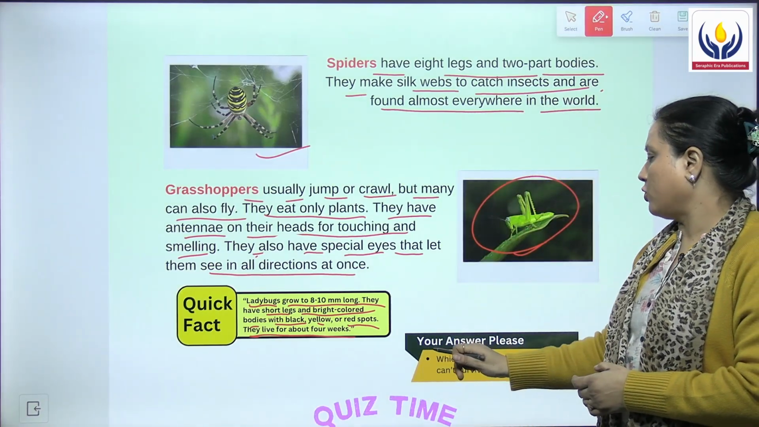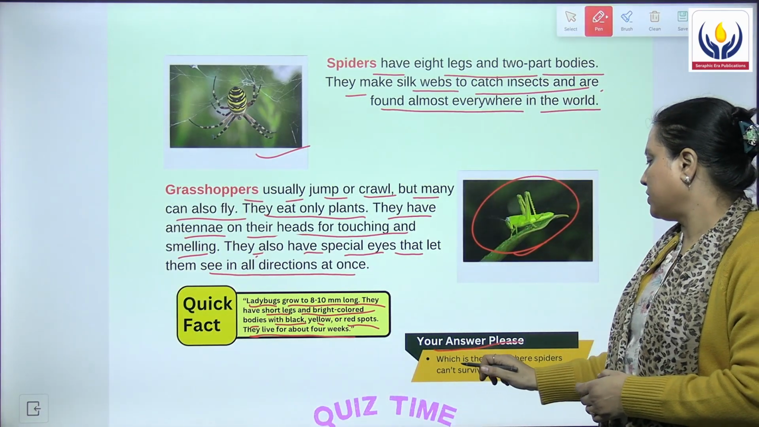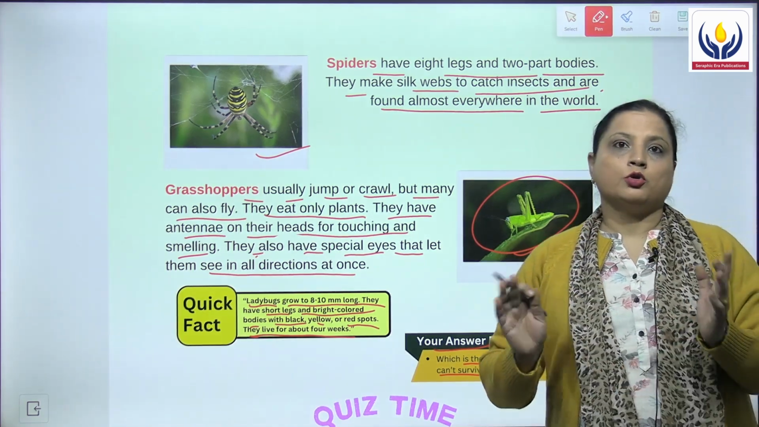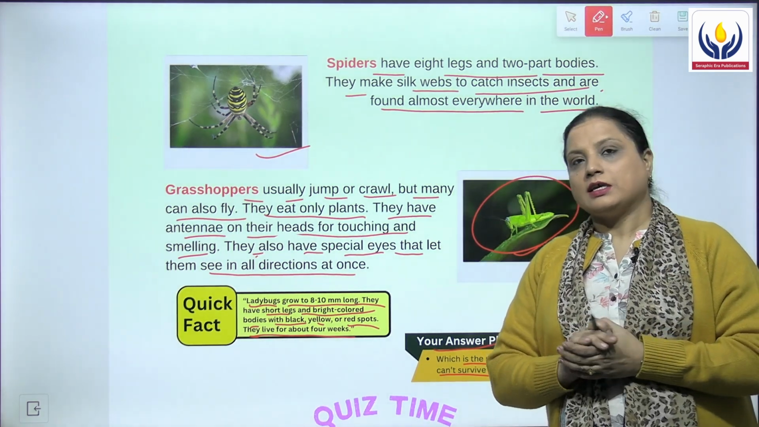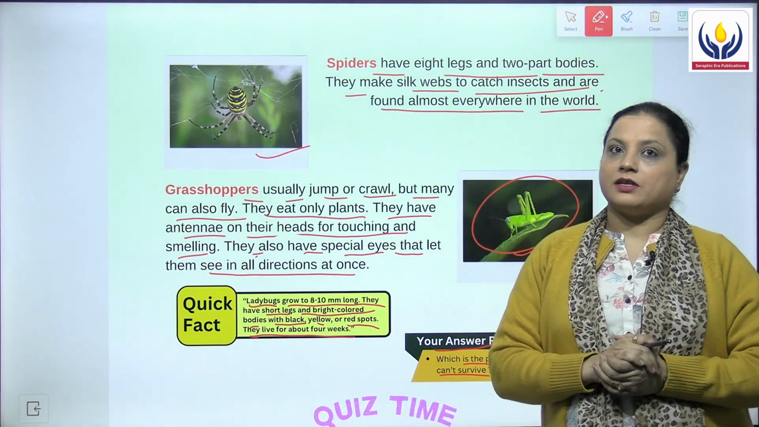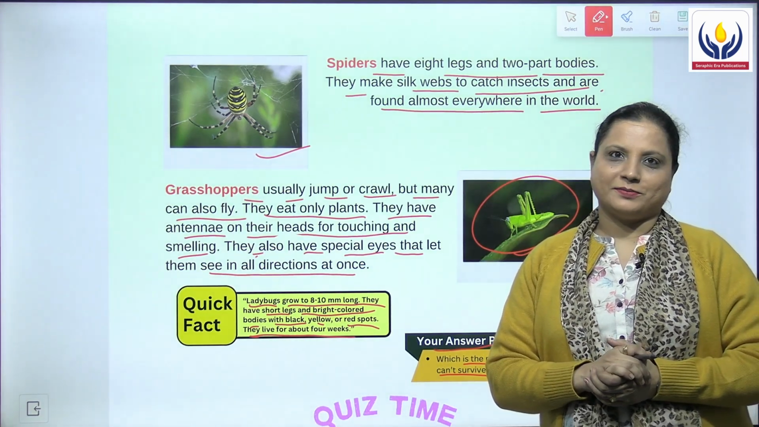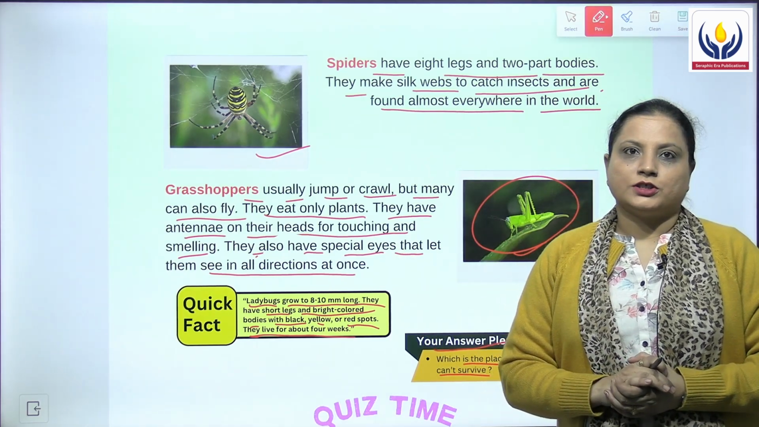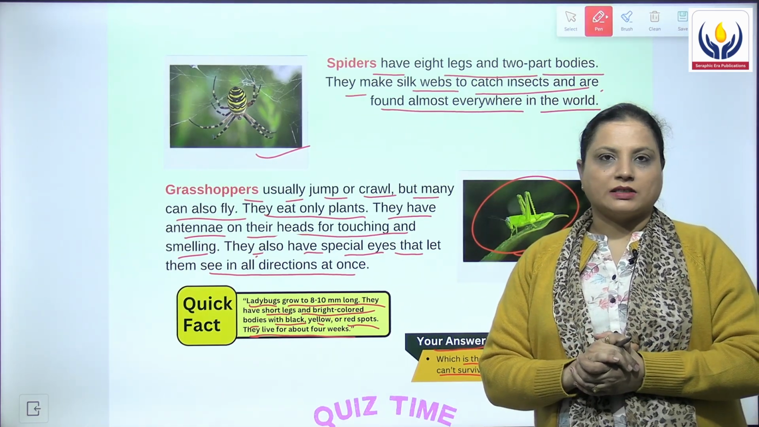Then we have your answer, please children. Which is the place where spiders can't survive? So you have to look out for the answers कि ऐसी कौन सी जगह है जहाँ पे spiders survive नहीं कर सकते हैं. So with this we have done the reading portion of this chapter. Let's move to the activity part.